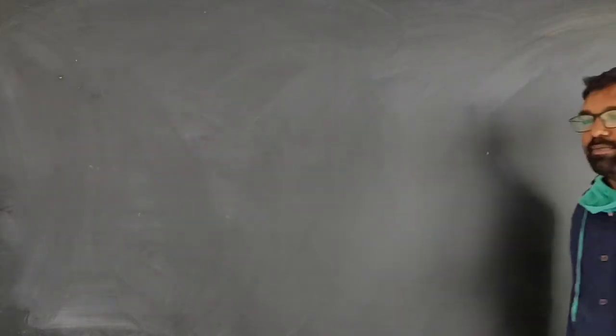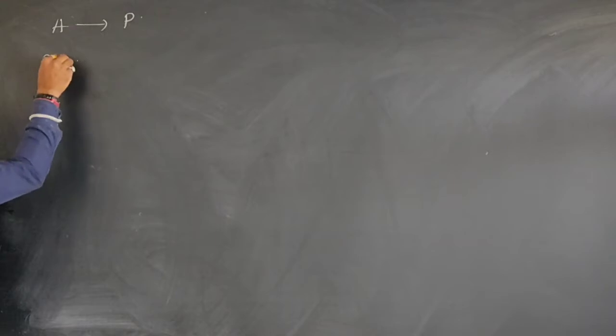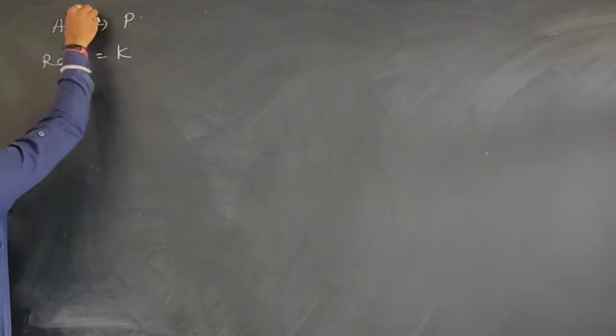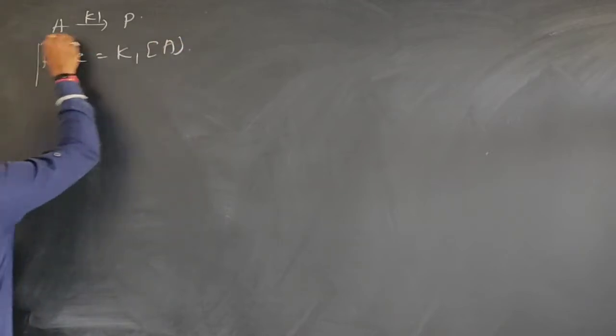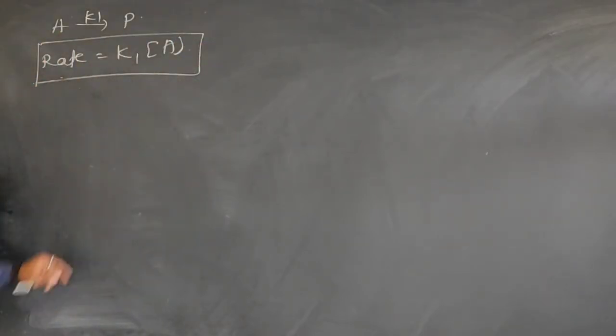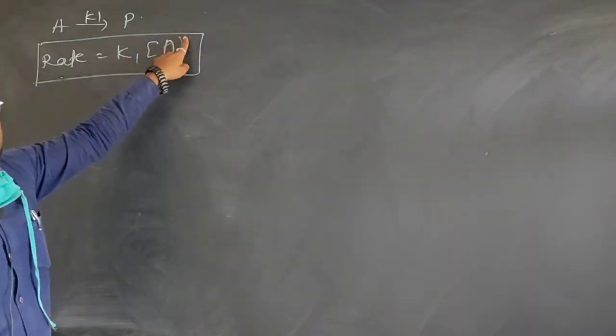Suppose we consider a reaction. Suppose this reaction A gives product P, right? If I want to find the rate of this reaction, rate is equal to K1 into A, with rate constant K1. Simply by using this rate law I can say that the order of this reaction is equal to 1. Why? Because the exponent power is equal to 1.